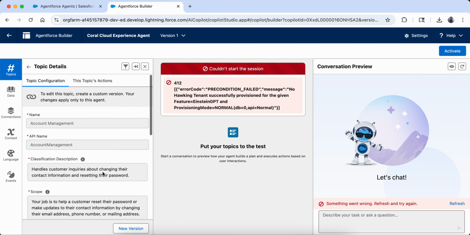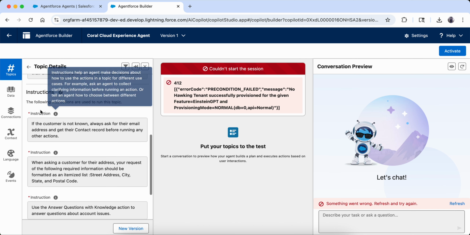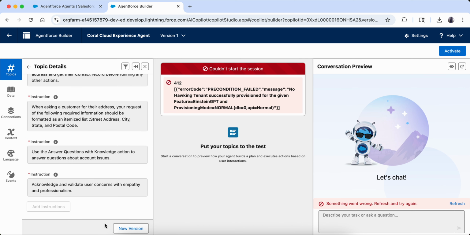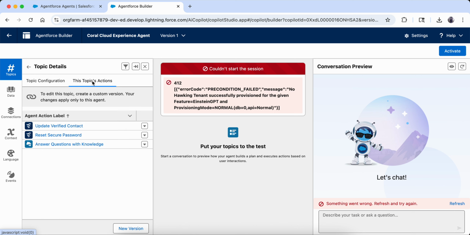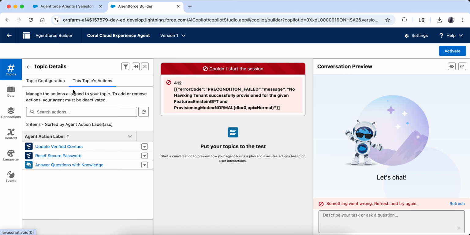Now we can see there is a name, API name, classification, and there are instructions. These instructions are very important. Now it also has an option of topic actions. So if we go to this new version, and then go to here, as you can see, it already has two action labels.